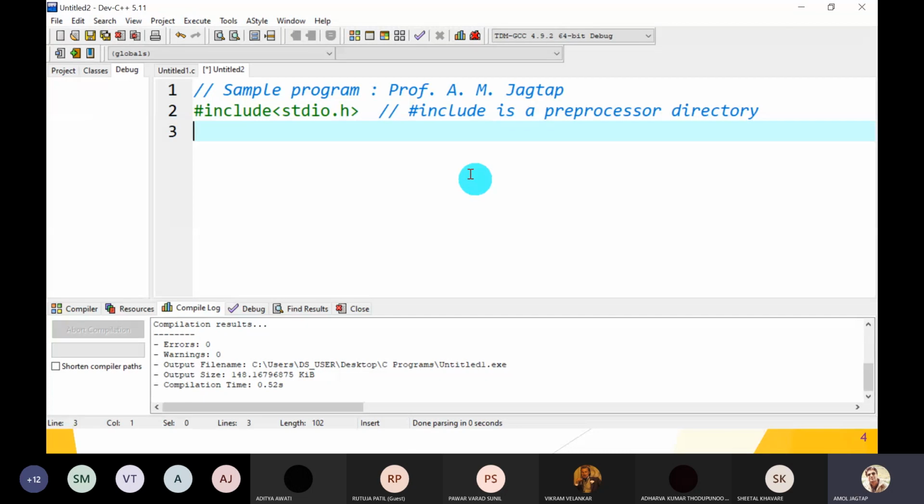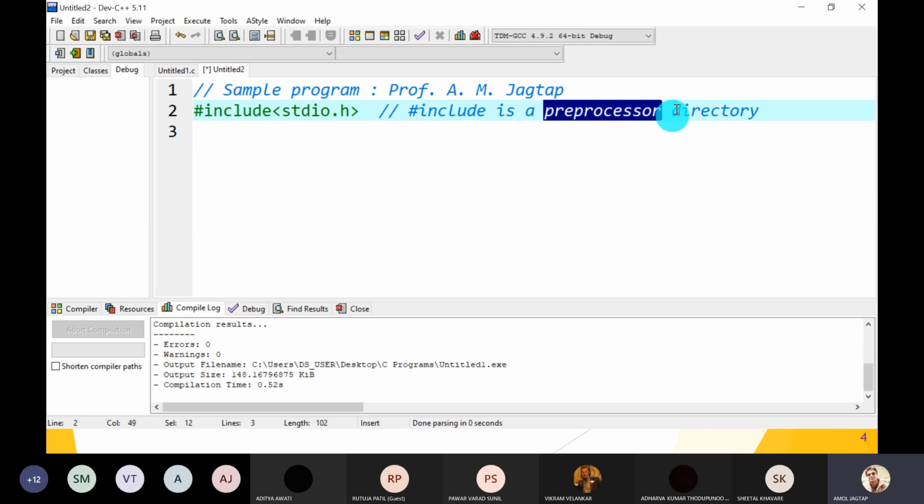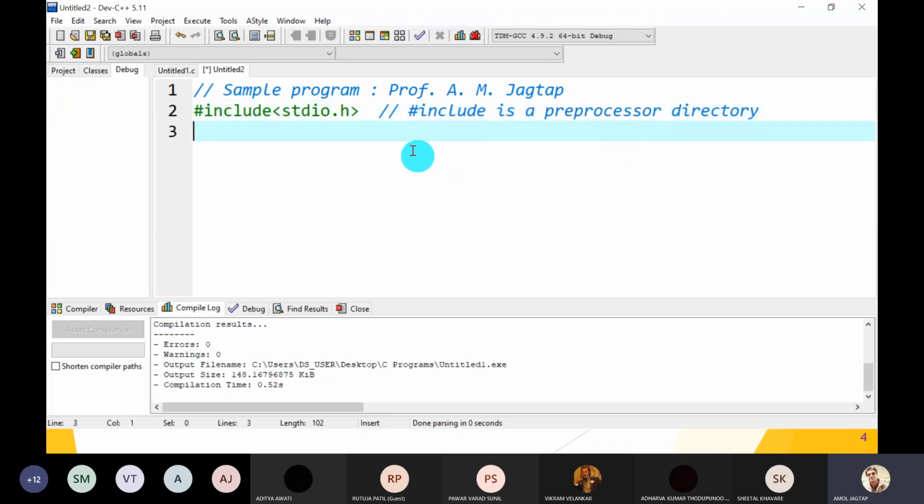Now the question arises, why do we call hash include a preprocessor directory? What is the purpose? Preprocessor means before compiling. When we compile, the source code is translated into an object file, .obj file, in the form of binary.